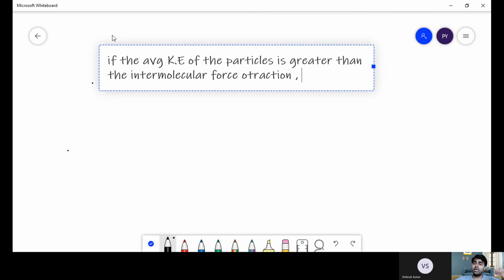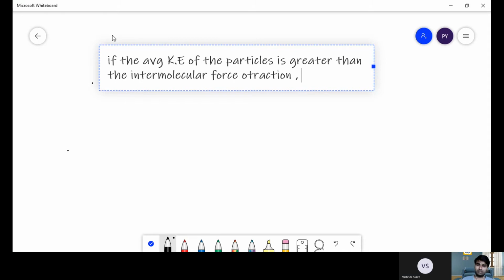And case 2, if the kinetic energy is less, then these two people will come, collide, form the bonds and settle down somewhere. They will not scatter here and there. Got the point?